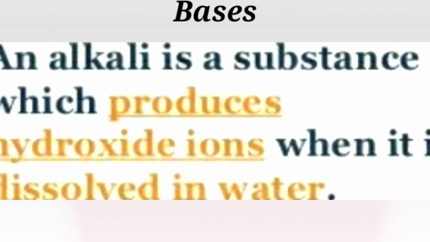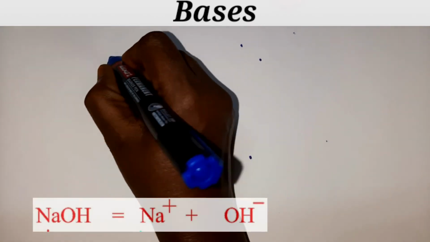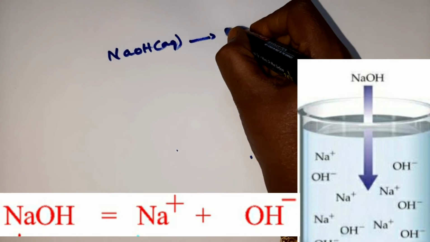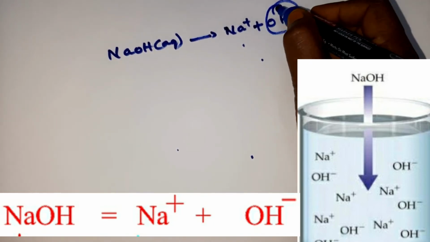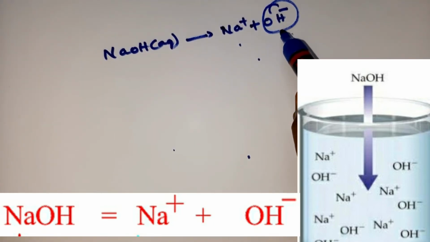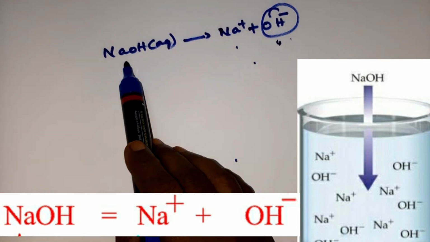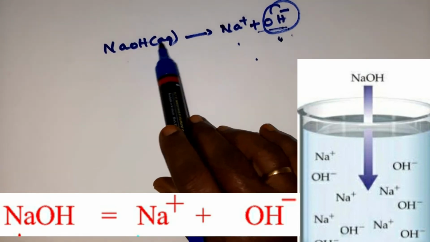Now what are the chemical properties of alkalis? All alkalis produce hydroxide ions when dissolved in water, children. You can take any alkali, for example NaOH. When dissolved in water, aqueous, it forms Na plus and OH minus. So all alkalis produce hydroxide ions when dissolved in water. Clear, children? This is the first chemical property. All alkalis produce hydroxide or hydroxyl ions when dissolved in water.